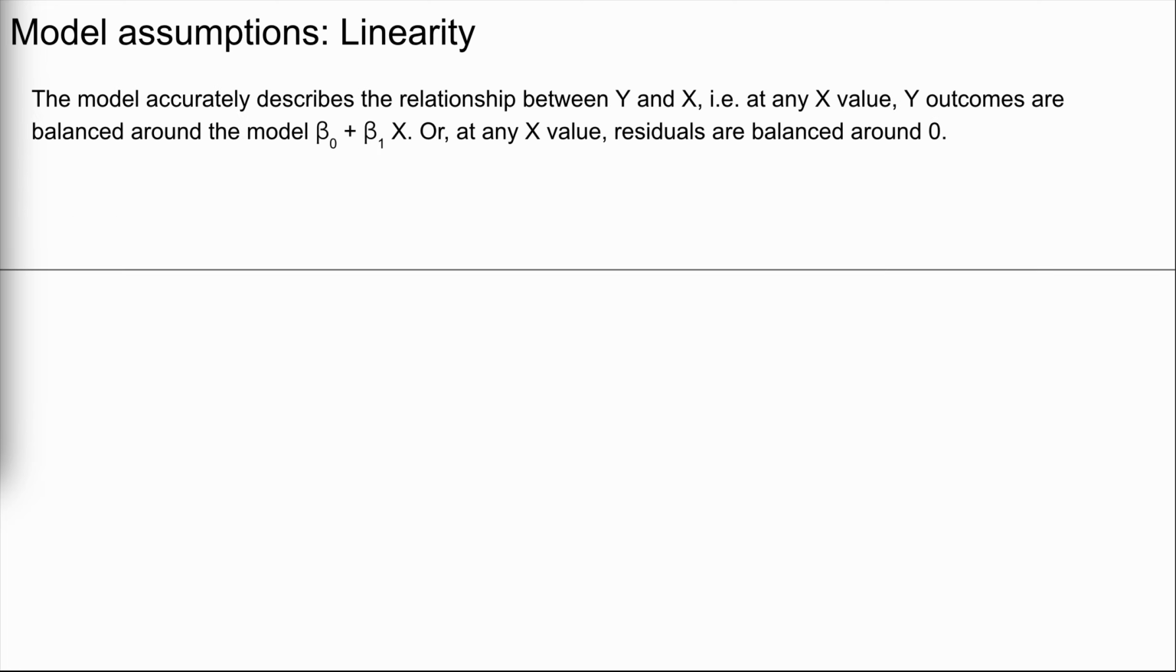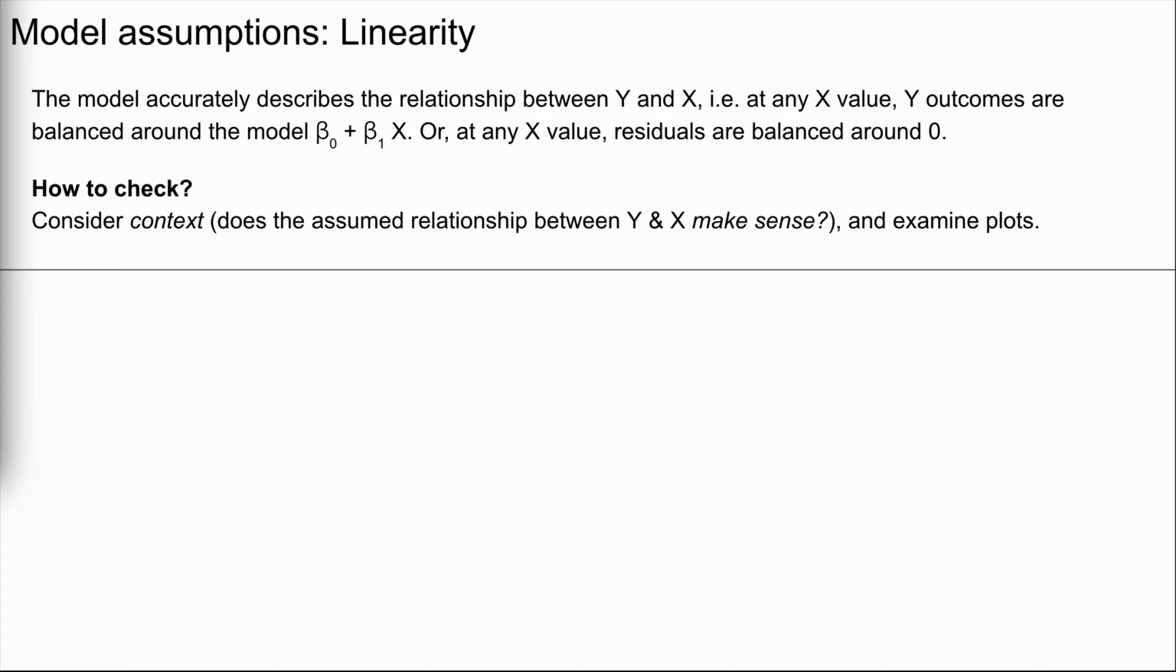Consider another assumption, linearity. The assumption here is that our model equation accurately describes the relationship between Y and X. That is, at any X value, the Y outcomes are balanced around our model trend. Here, beta 0 plus beta 1 X. Equivalently, residuals are balanced around 0.